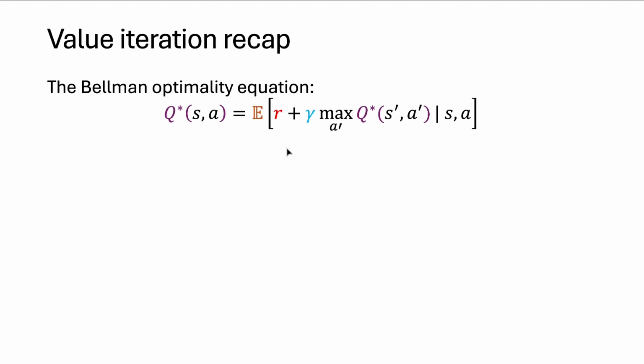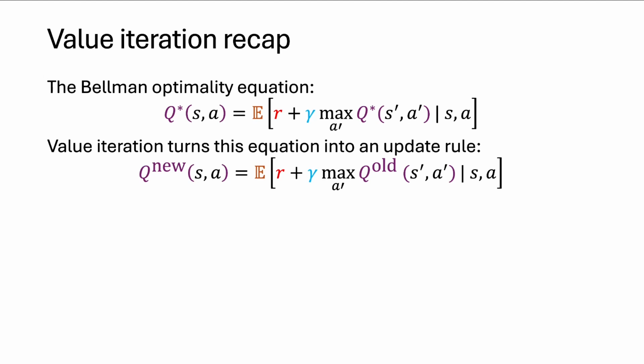So all that's happening is I'm decomposing the return or future rewards that I could get into the next step reward, R, plus a discount factor, and then the return after that. But the return after that can just be expressed in expectation as the value of being in that next state, S prime. So that's all that's going on here. I'm decomposing returns into immediate reward plus gamma or future returns. I'm replacing all future returns with the next state value. And this expression here is just the next state value.